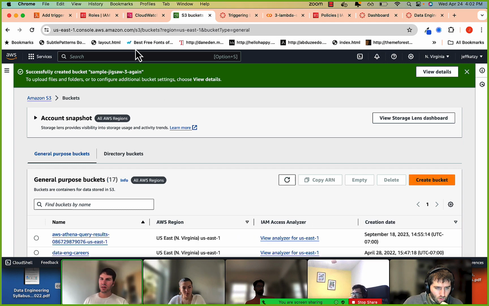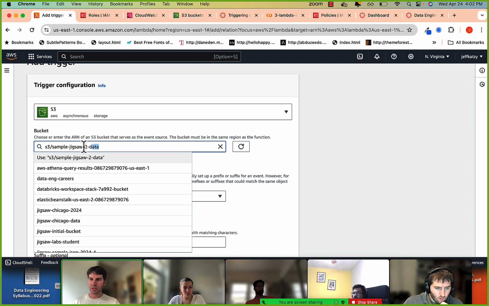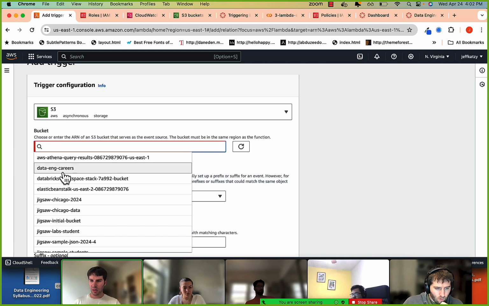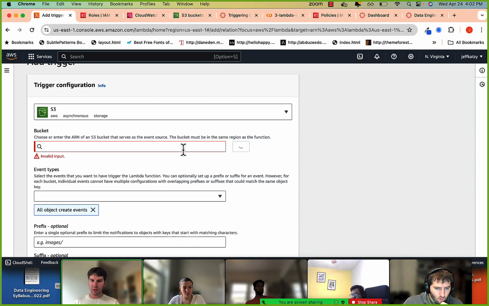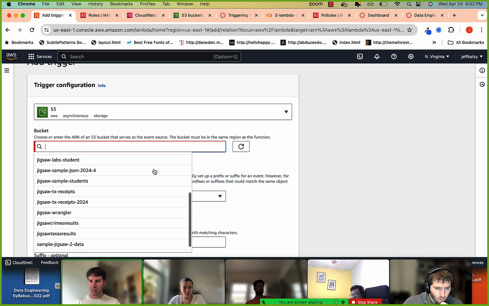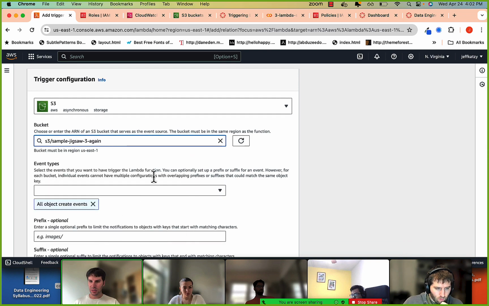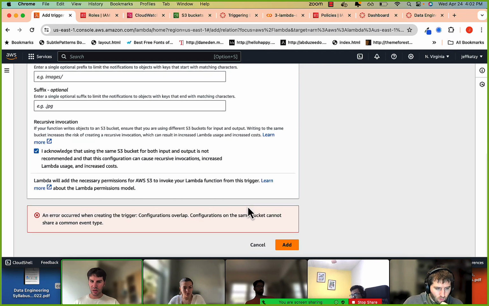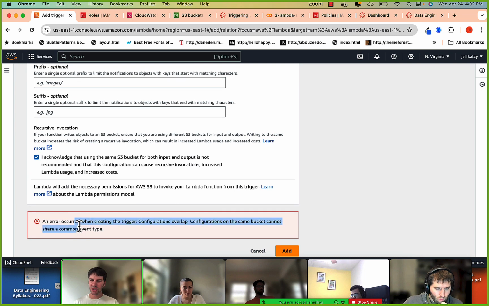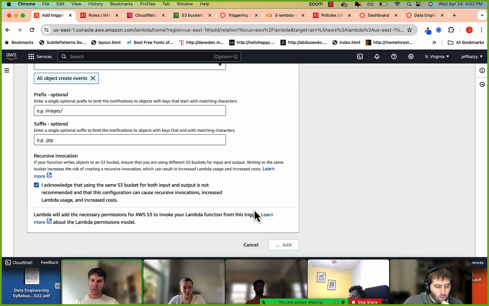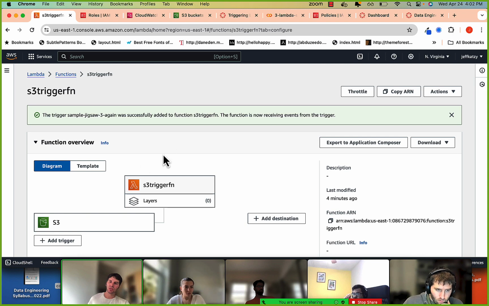All right, now let's go back to my trigger and change this. I'll click the refresh button, and it should be down there. There it is. Now let's try this again. Again, I think the issue was that I already had a separate Lambda function watching the same bucket, so I just created a different bucket.